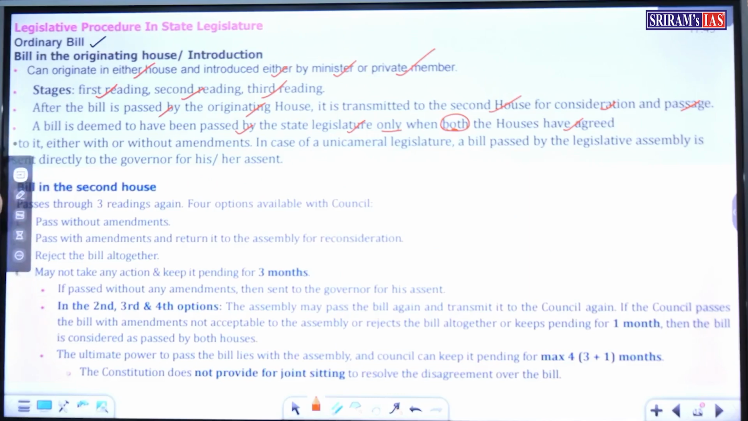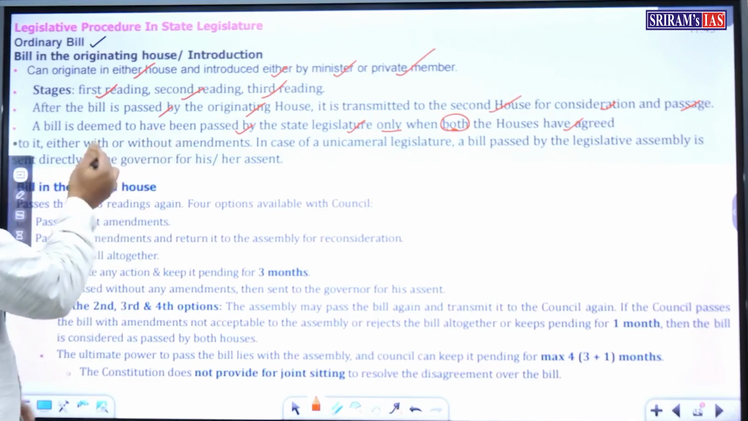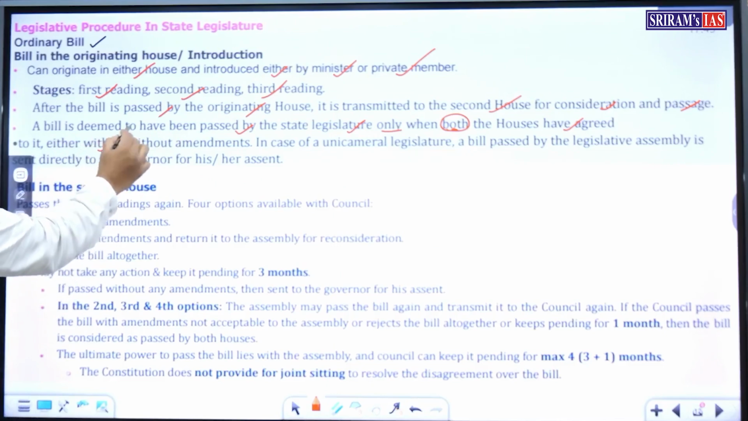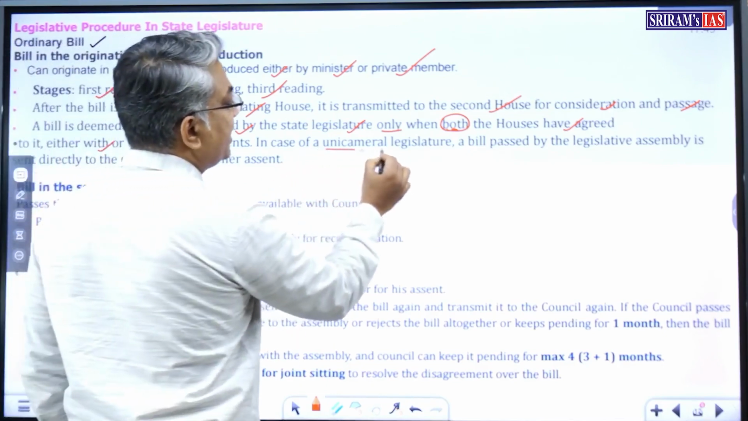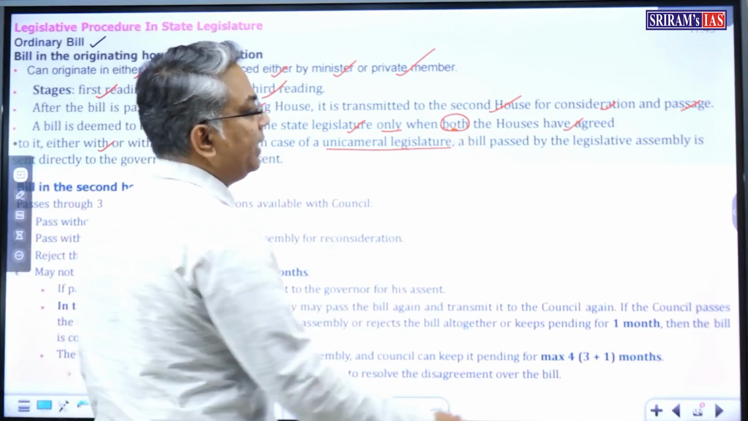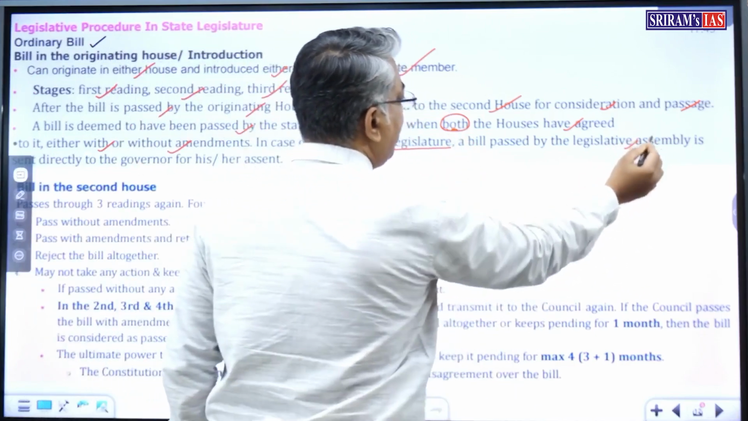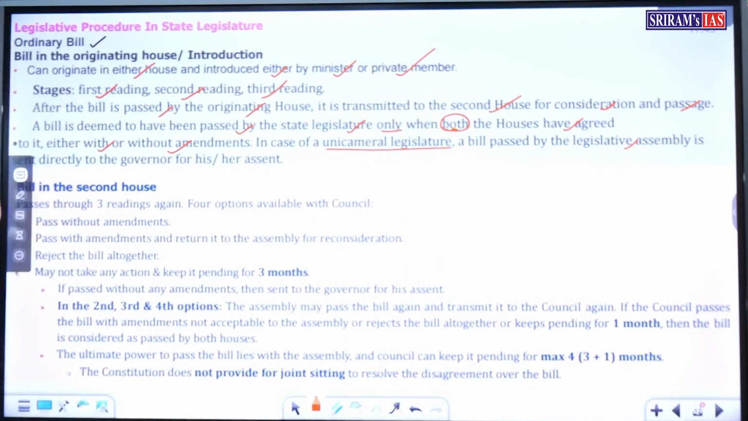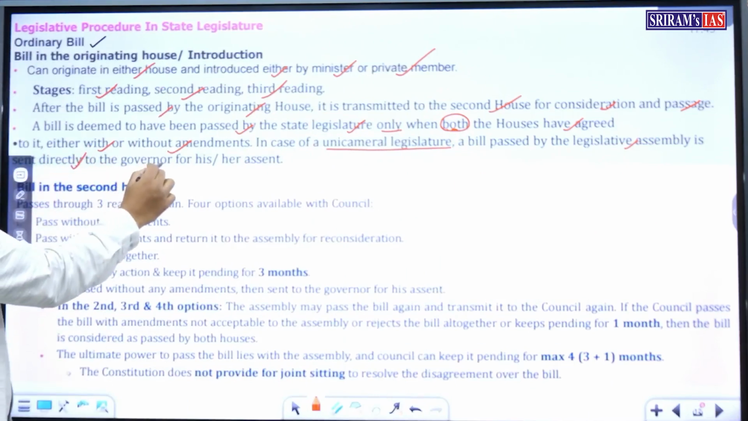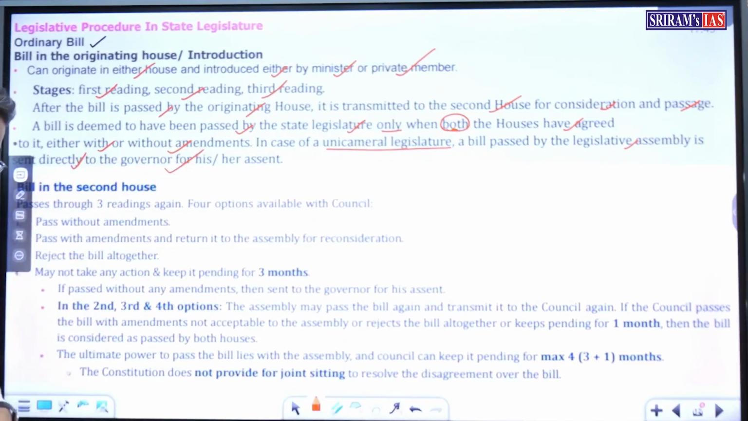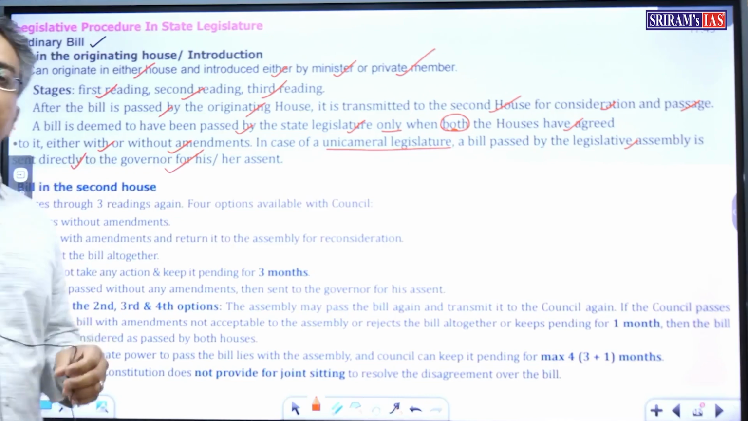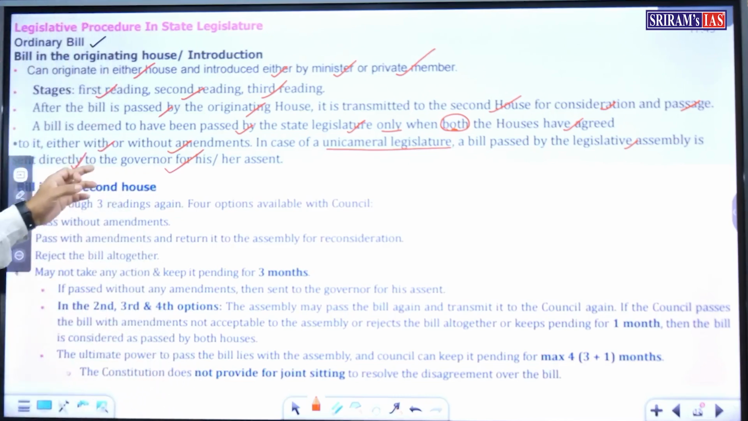Both the houses have agreed to it, either with or without amendment. In case of a unicameral legislature like Tamil Nadu, a bill passed by the Legislative Assembly is deemed to be passed by both the houses and is sent directly to the Governor for his assent.